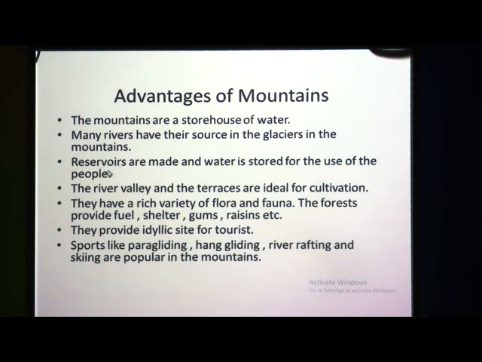Then reservoirs are made and water is stored for the use of the people. Again, the river valleys and the terraces are ideal for cultivation. We can see cultivation is done on mountains also. Again, these mountains are rich in flora and fauna, means varieties of animals and plants are found on the mountains. These forests provide us fuel, fodder, shelter, gums, resins, etc.